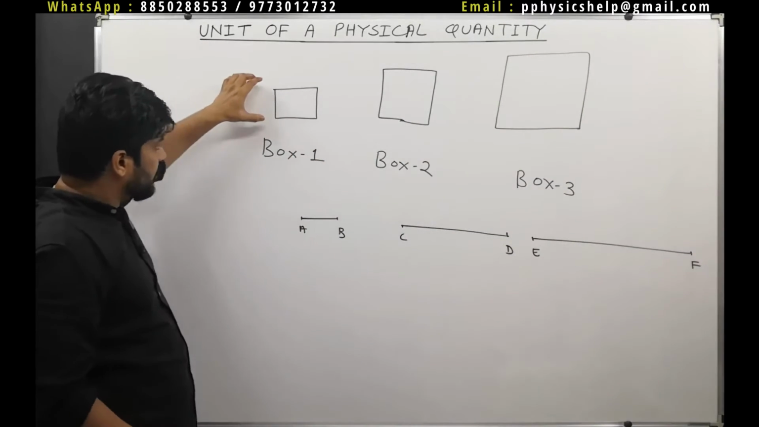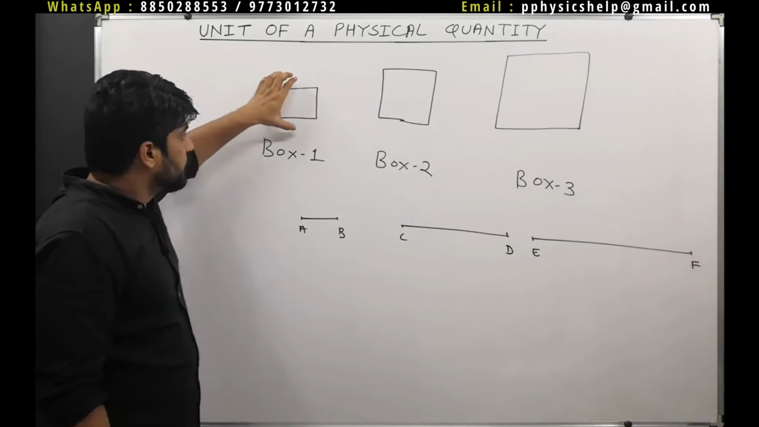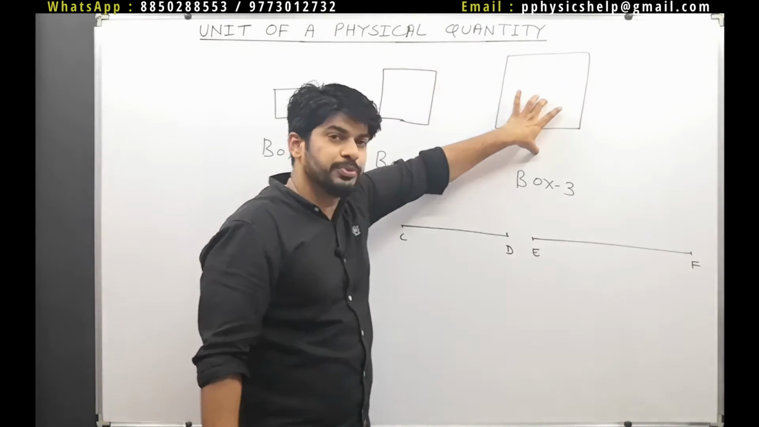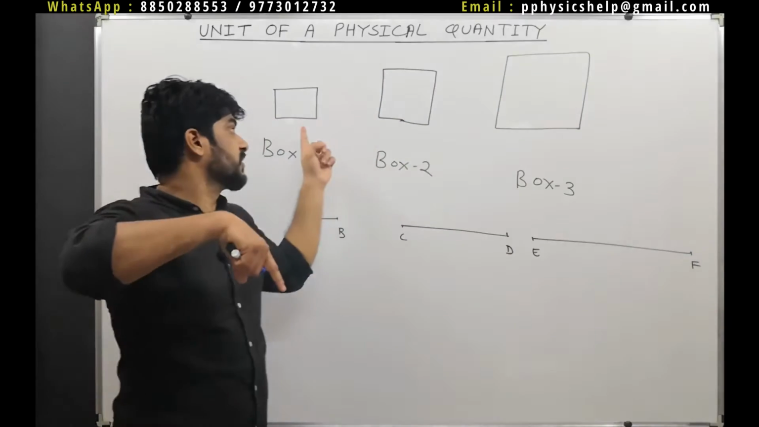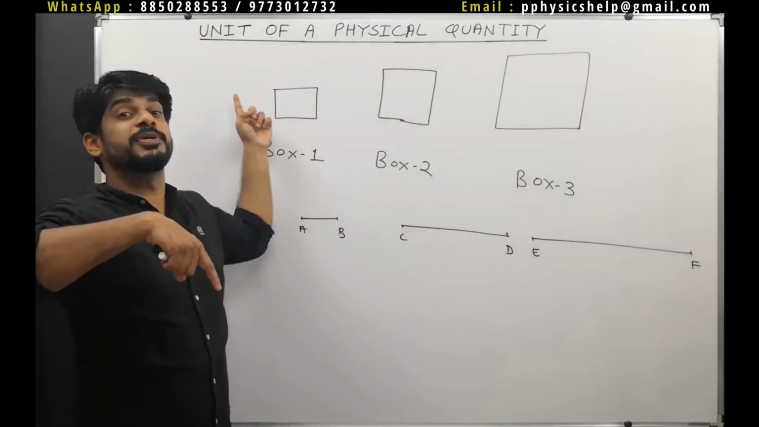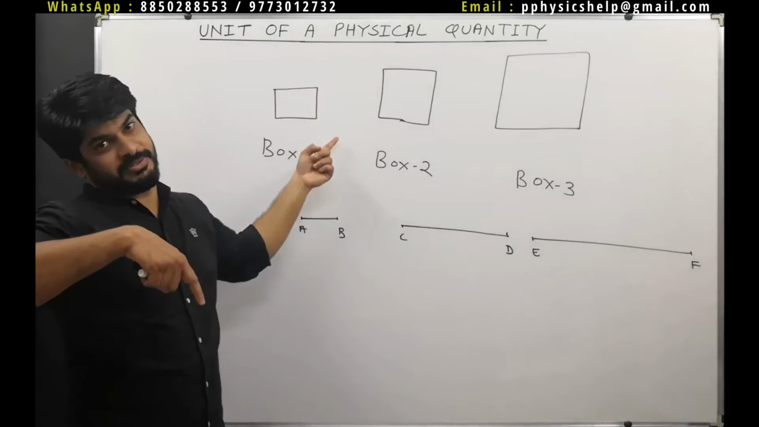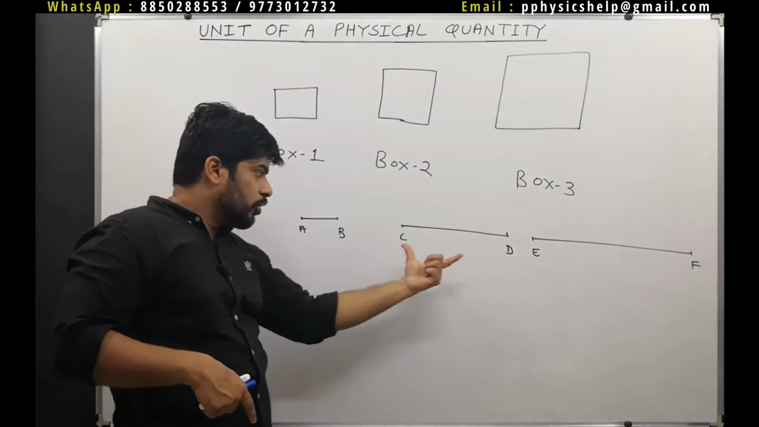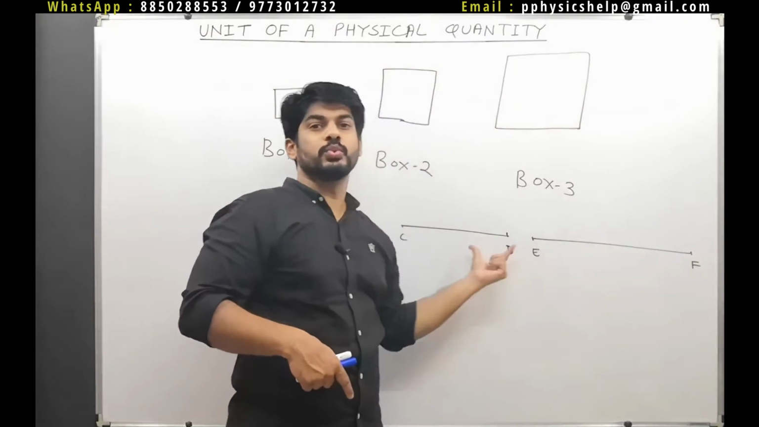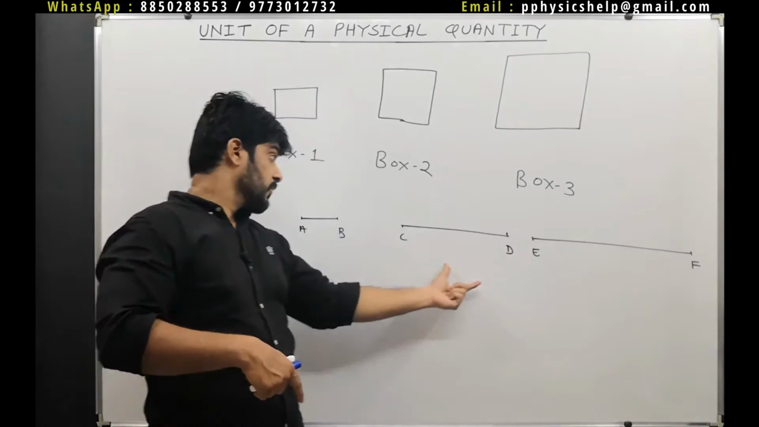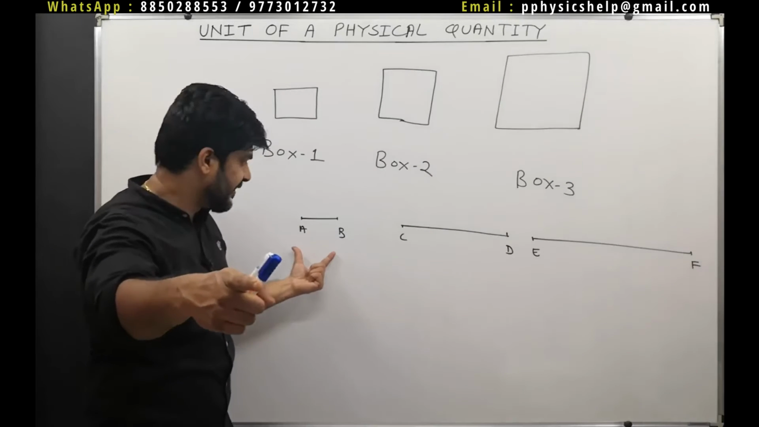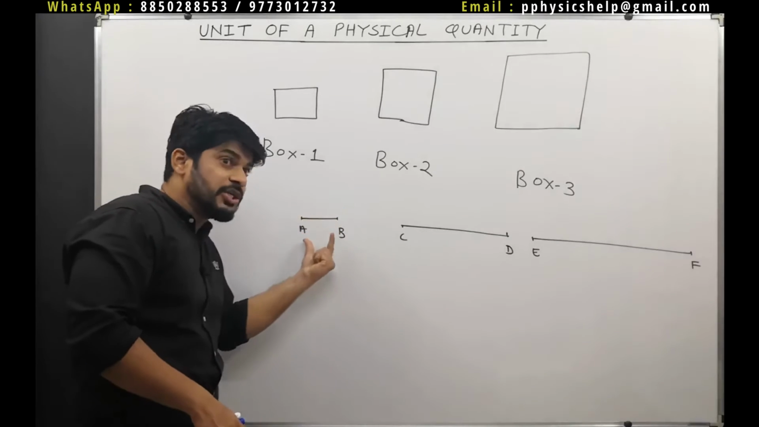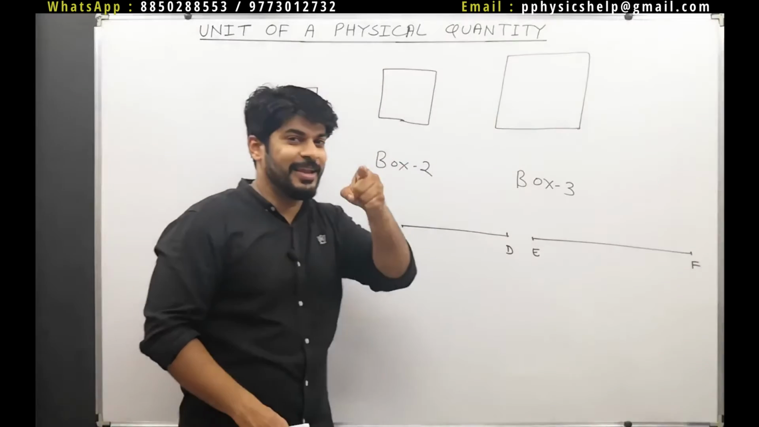Just like this box right now, I have talked about the masses of these two with reference to this. So this becomes my unit of measurement of mass. Now I have talked about the lengths of these two lines with reference to AB, this line. So this becomes my reference, or my unit of measurement of length.